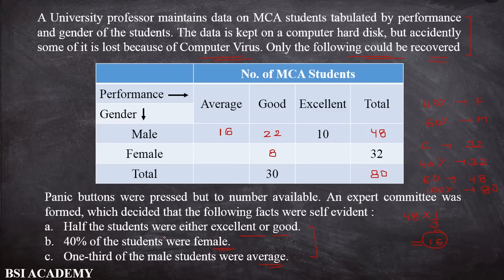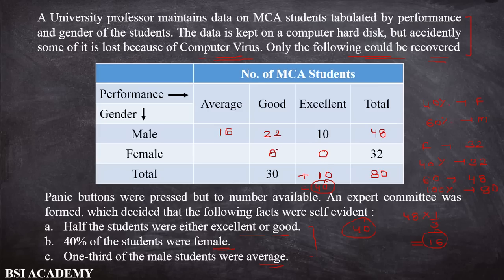Now, the first statement: half the students were either excellent or good. Half the students, so the total value is 80, and 50% of 80 is 40. So the value of good students and excellent students together should equal 40. Now the value of good students is 30, so the remaining value is 10. So 30 plus 10 equals 40. Okay, students, so now excellent students is 10, who are male. So the total number of female students who are excellent is 0.